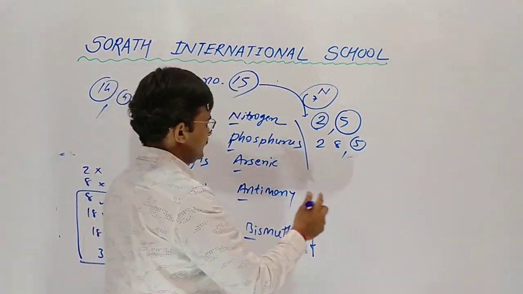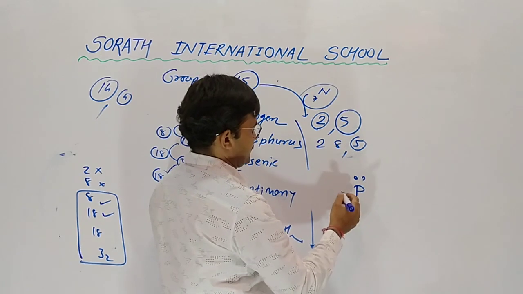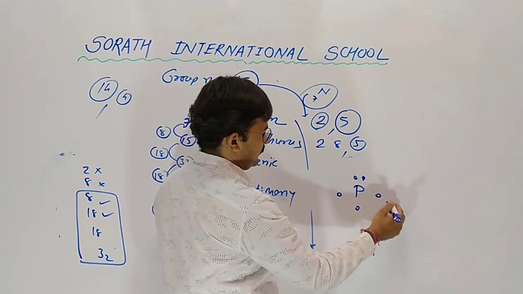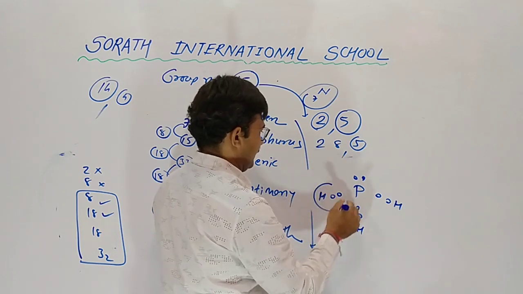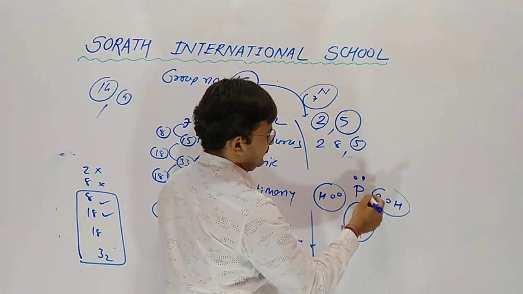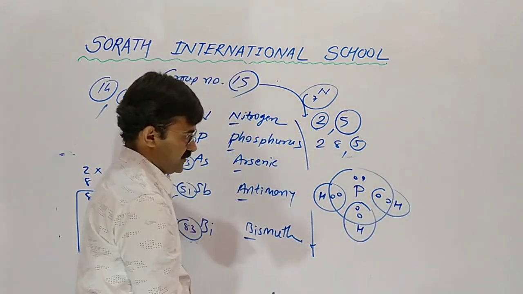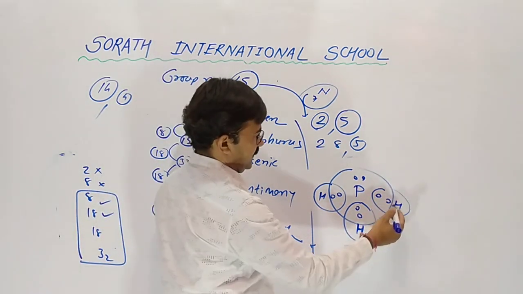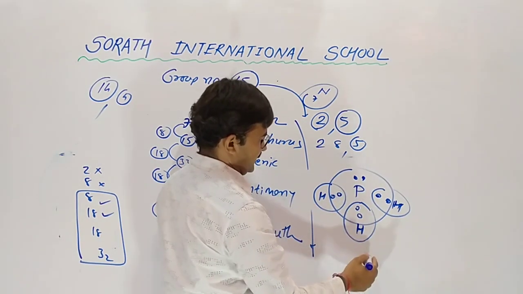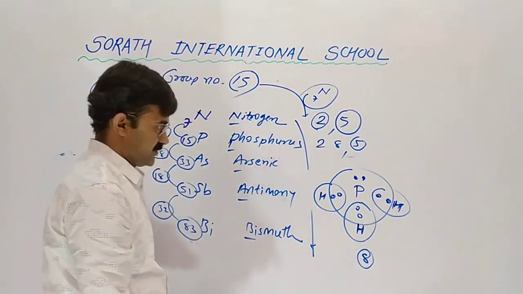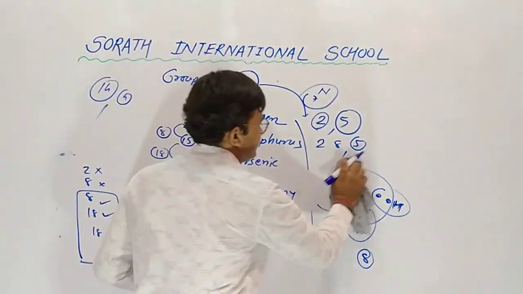Now PH3. Also, yes, phosphorus also gives this type of compound. One electron of the hydrogen and one of the phosphorus. So here you can see every hydrogen has completed 2 and phosphorus has 8. So it gives PH3.